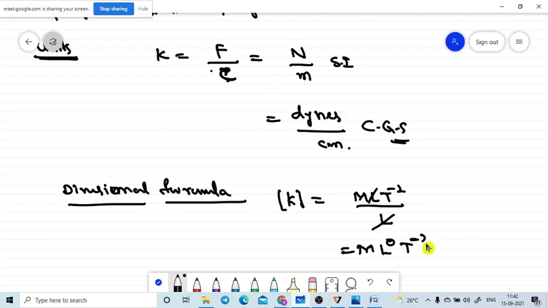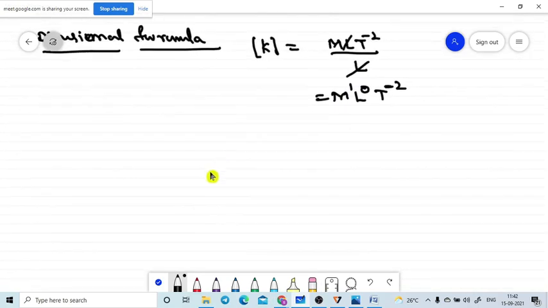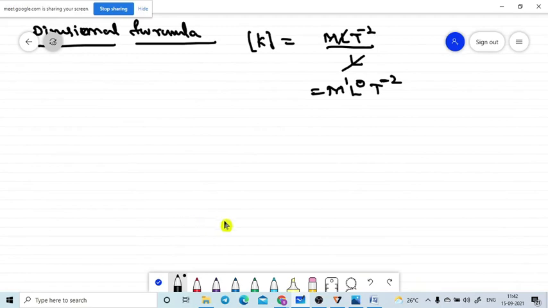This is the dimensional formula for the spring constant.